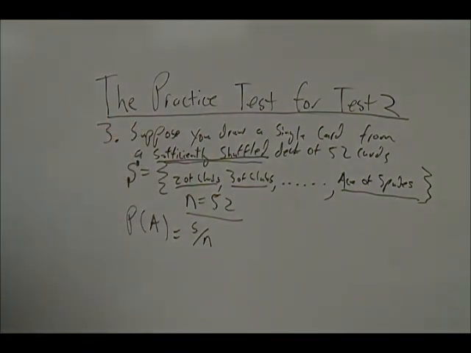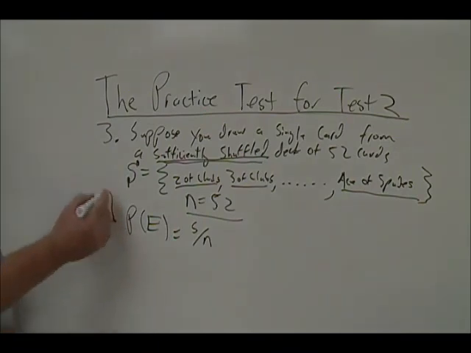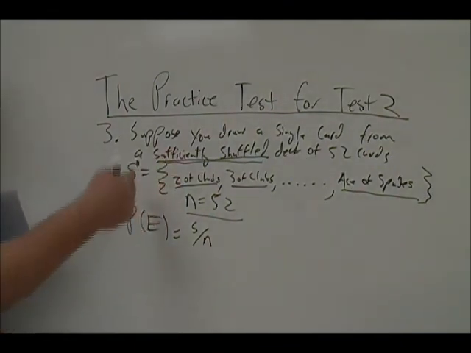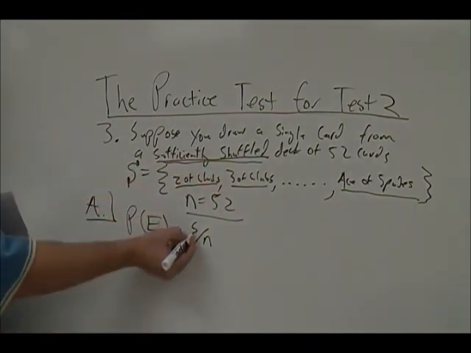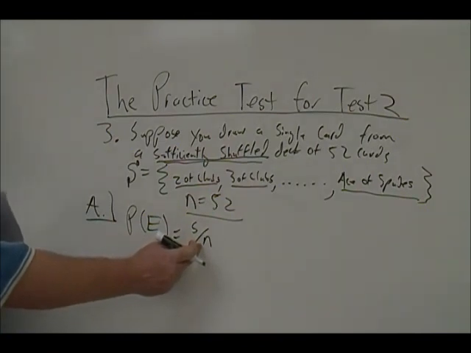Well, here, in part A of this problem, let's use the event E. It says in part A, what is the probability that you will draw an ace? So if we use E to represent the event that you will draw an ace after drawing a single card from a shuffled deck, then since all simple events for this procedure are equally likely, this would be the number of simple events that led to an ace divided by the total number of simple events for the procedure.